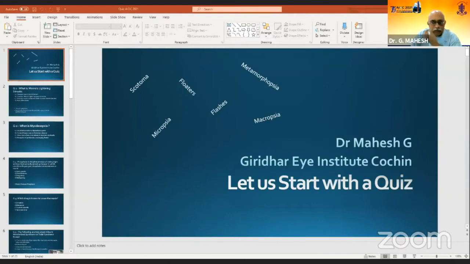This is a very important topic for general ophthalmologists, comprehensive ophthalmologists. So I will start with some trivia questions on flashes, floaters. The esteemed faculty will be talking on flashes, floaters, micropsia, scotoma, etc. So let us start with a small quiz. These are all commonest symptoms in retina practice. The patient can come with all these symptoms. So my slideshow, I am just putting the slideshow.